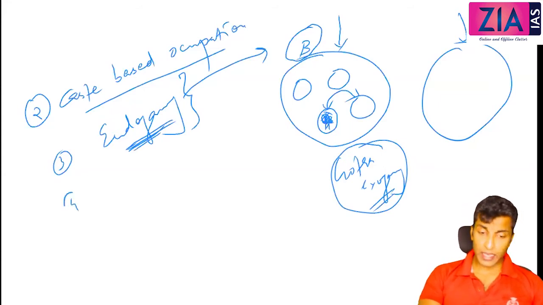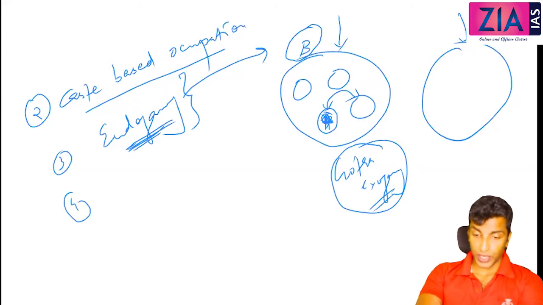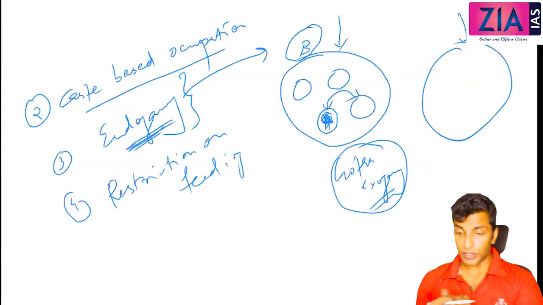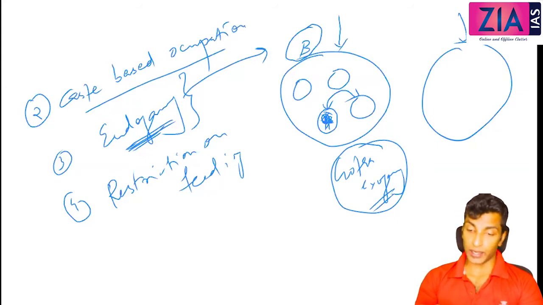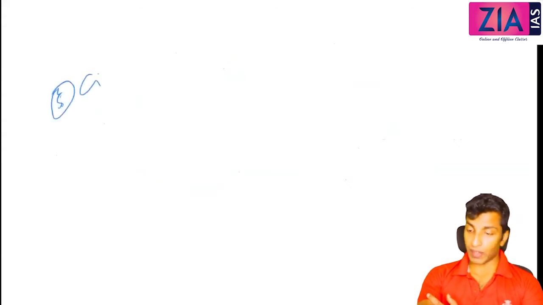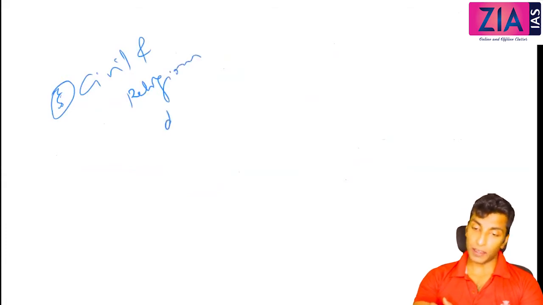Then the fourth one, if you see, restrictions on feeding and social intercourse. Restriction on feeding, like what type of food to be given, pakka food or kacha food. So to some community you will give cooked food, to some community you don't give the cooked food, raw food you will give. So restriction on feeding and social intercourse, the sense of distance that you need to maintain, all these will come here. Okay, and then you have the next feature, you can see civil and religious disability.